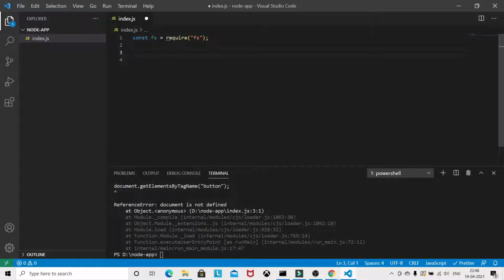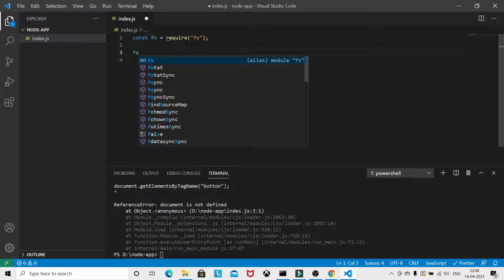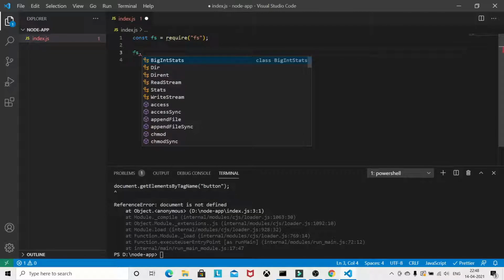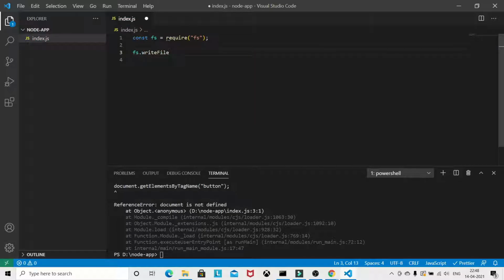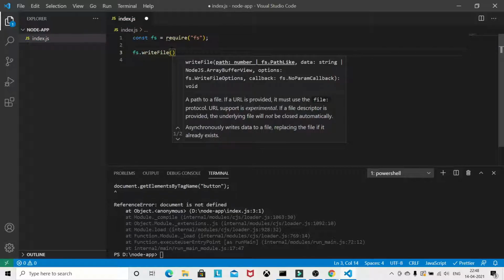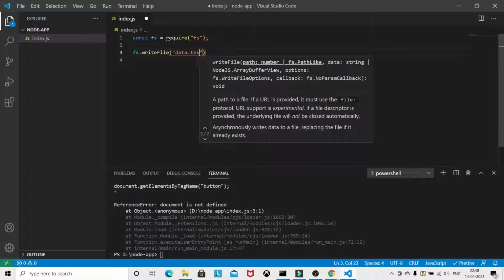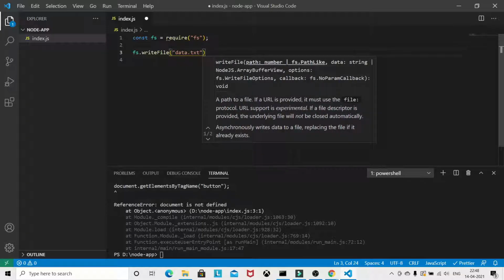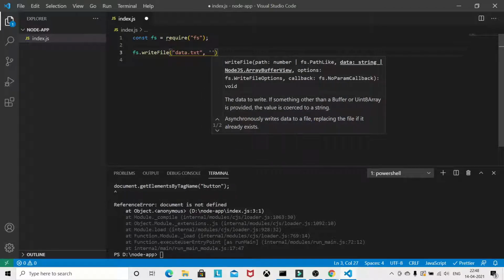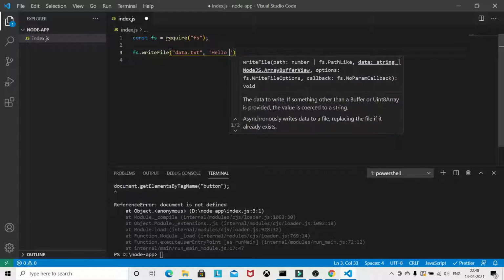Now suppose I wanted to write something to a file. You can do something like this: writeFile, and you can give a file name like data.txt, the file extension, and the second argument is the data.